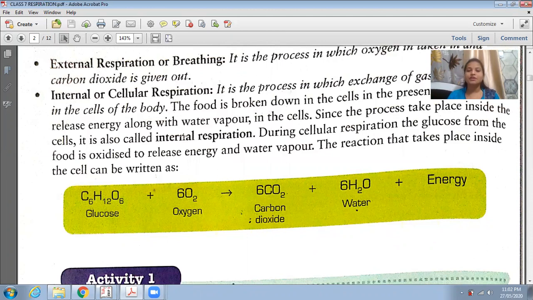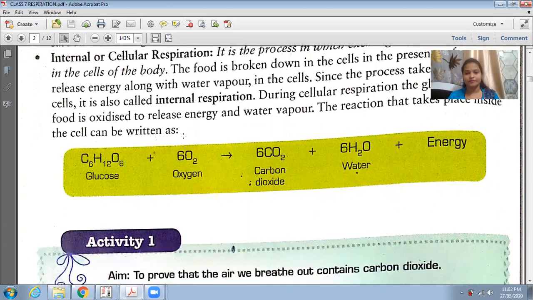Understood? Okay. So all this takes place within the body, that is inside the body, in the cell. That is why it is known as internal or cellular respiration. So see students, in the yellow color box the reaction is given, that is glucose plus oxygen gives carbon dioxide, water and energy.